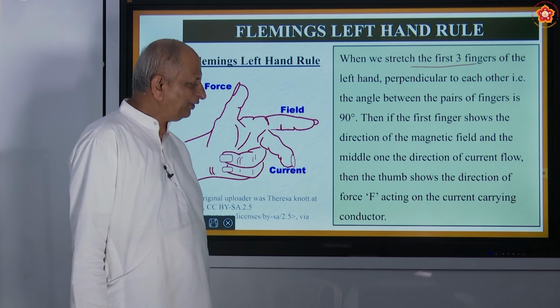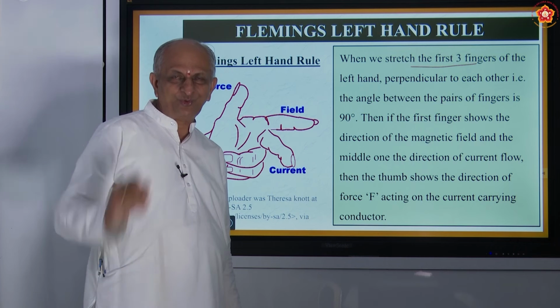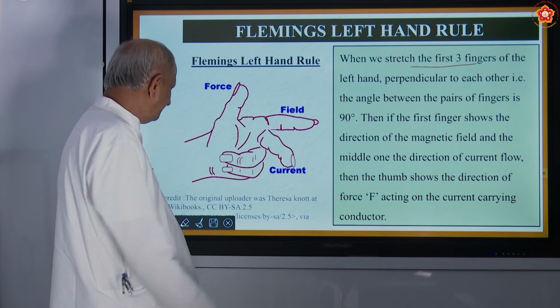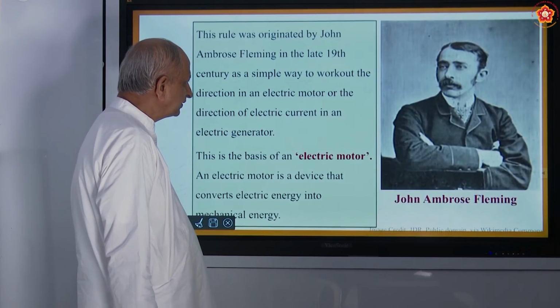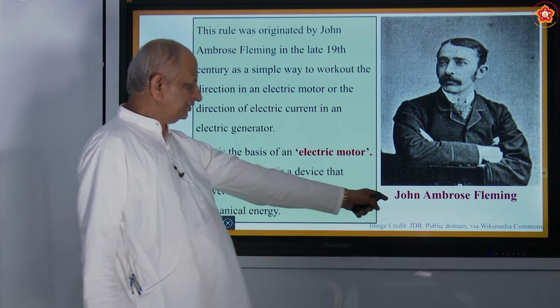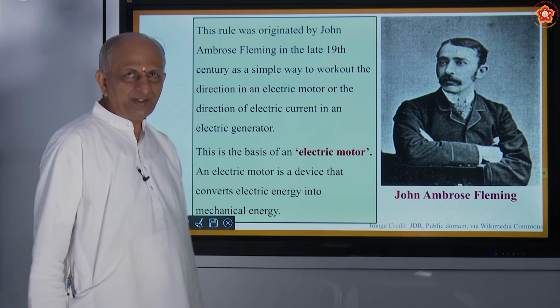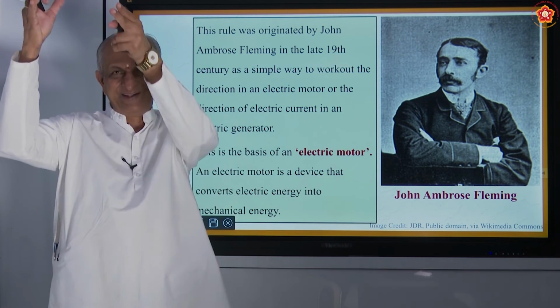And you may ask, why do you want this left hand rule? And also you may ask, what about the right hand rule? That is also there. That we will see later. Now we will see what is the use of this or where it is used. This is Fleming, John Ambrose Fleming. So one day you can make a list of all the scientists and what they have discovered.